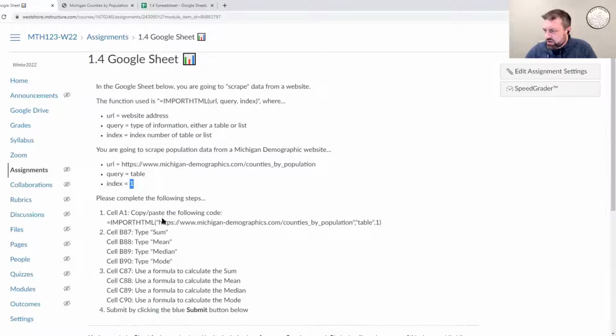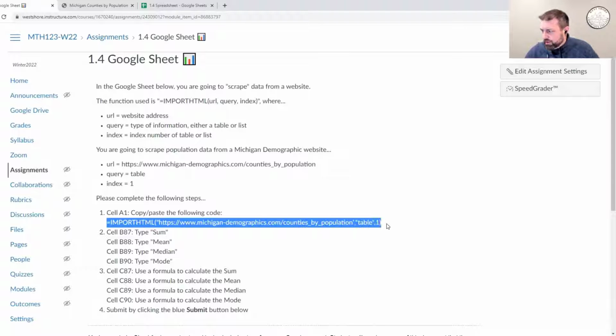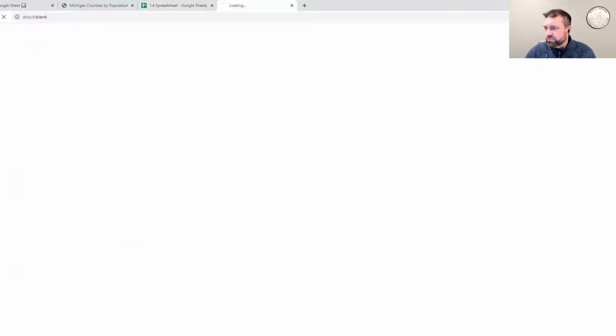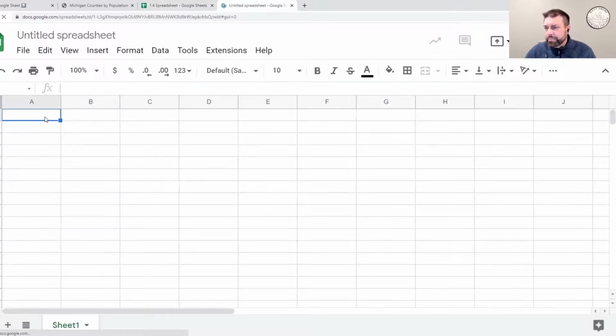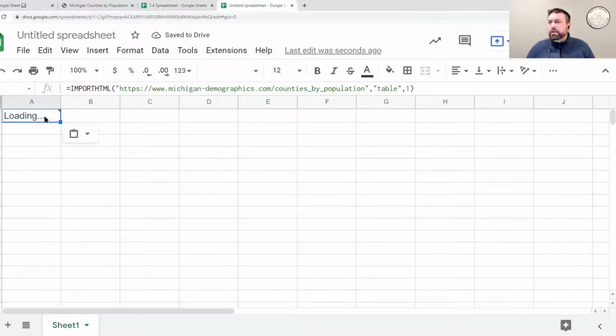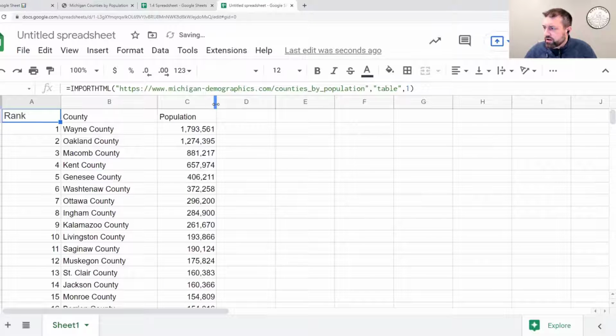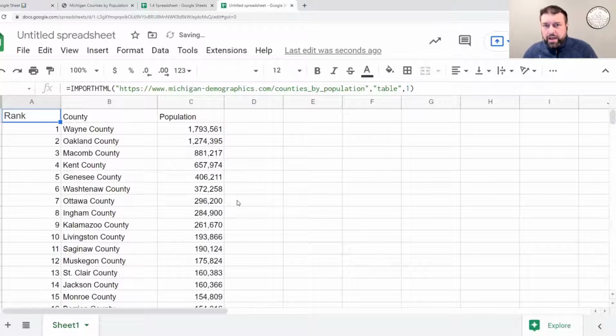So once again, I'm just going to go in and grab this formula right here, copy it, and I'm going to go to the spreadsheet. I'm actually going to do this in a new spreadsheet, if that's okay. And I'm going to paste it right here in cell A1. And notice it says loading, and then within about a second, ta-da, here is the information. So it went out and found that website information and imported it.